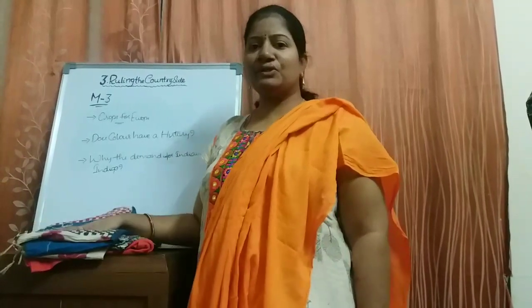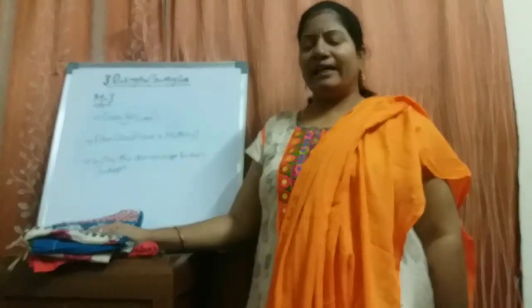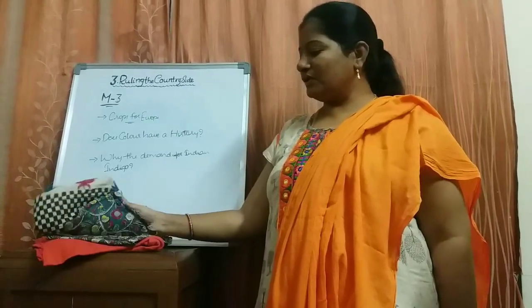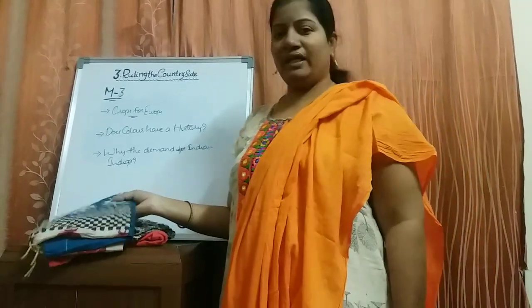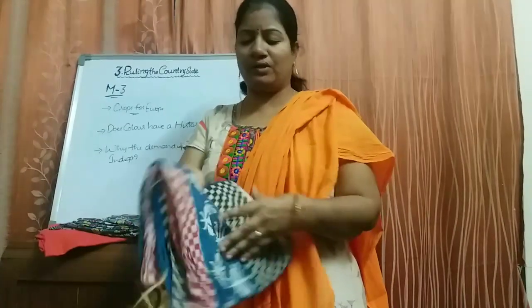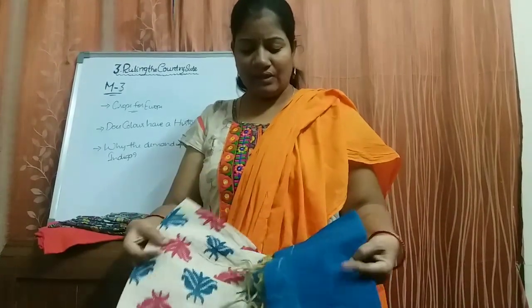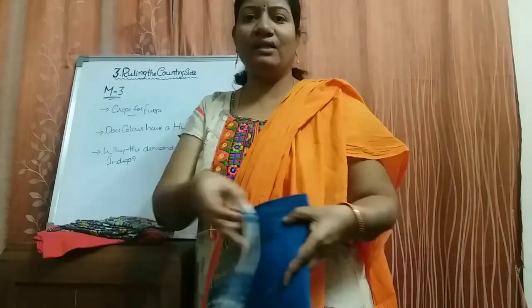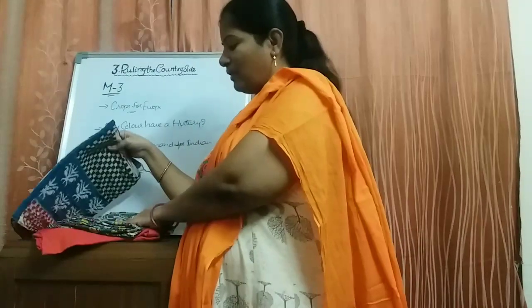Children, let me show you. I have here three types of cotton cloths. I will show you now. Okay, so this is the first one. This is called handloom cotton, right? This cloth is called handloom cotton, and this is one type of cotton cloth. And here this is also indigo.